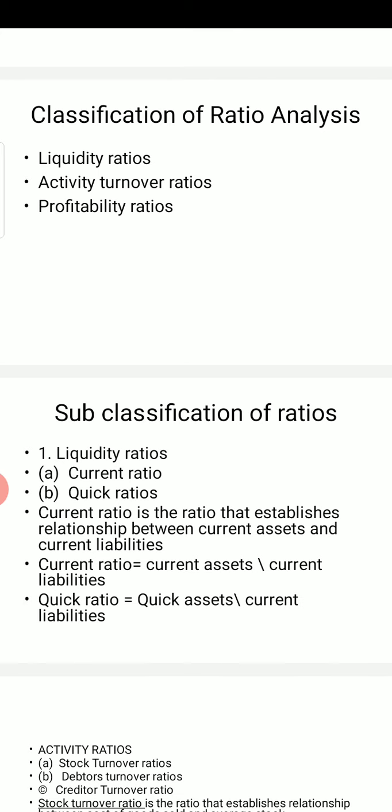Next is quick ratio. The formula for calculating quick ratio is quick assets over current liabilities. Now, what are quick assets? Quick assets is equal to all the current assets minus stock minus prepaid expenses. The only difference between current assets and quick assets is that current assets include all current assets, but quick assets is equal to all current assets minus stock and prepaid expenses.